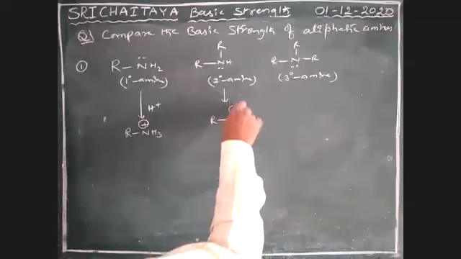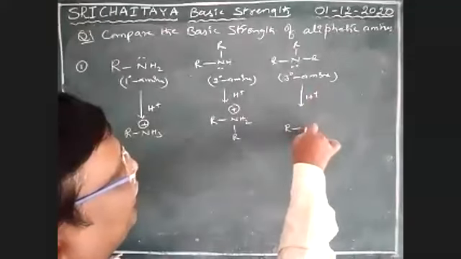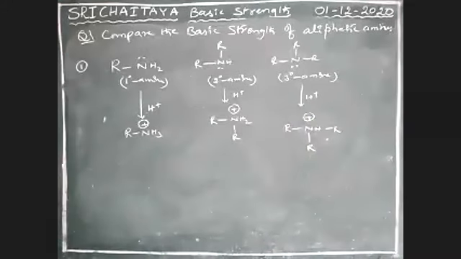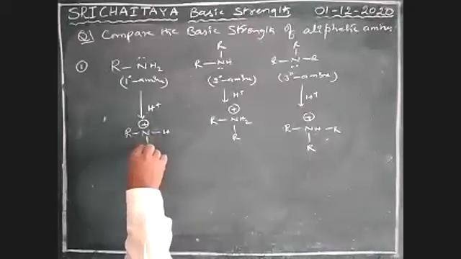RNH2R, it is the conjugate acid of this one. So here H plus ion is added, giving RNH R plus ion. These are conjugate acids, boys. These are conjugate acids. So for these conjugate acids,